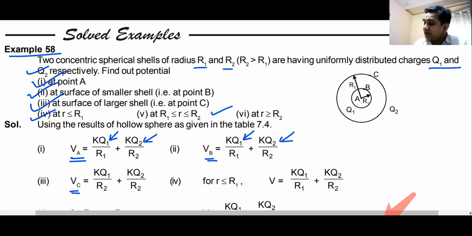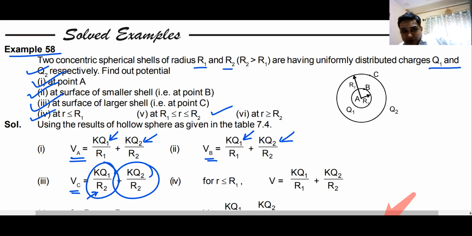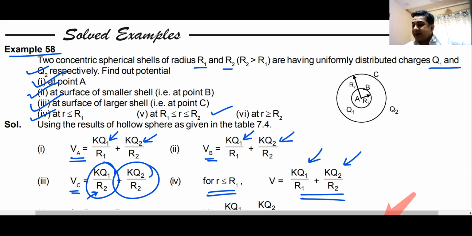At point C, which is on the surface of the larger shell, this point is now outside the smaller shell, so the formula changes for the smaller shell, but the formula remains the same for the larger shell. For any point inside the smaller shell, it will be inside for all the shells, inside and outside. So therefore the formula remains the same. So this is what you must understand and remember.